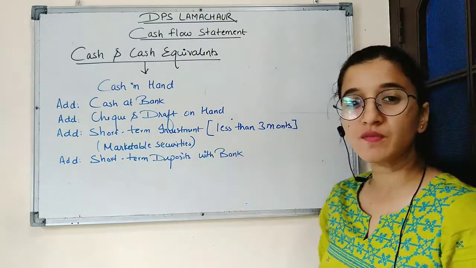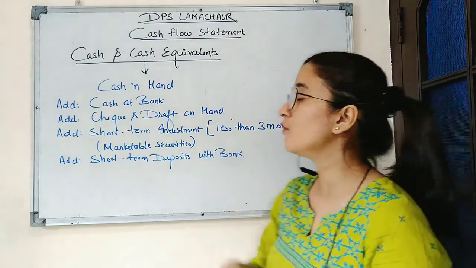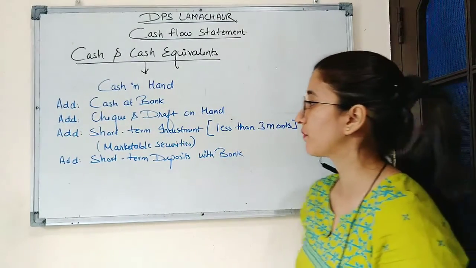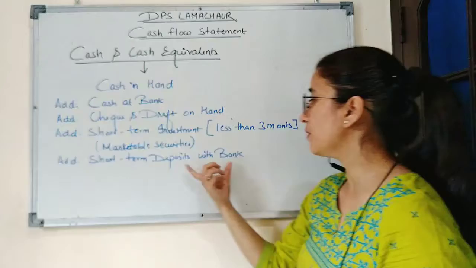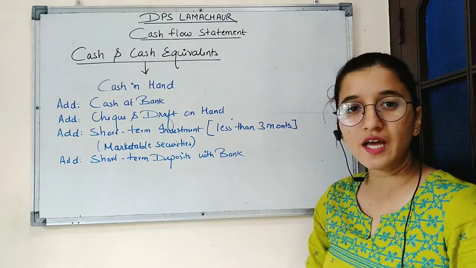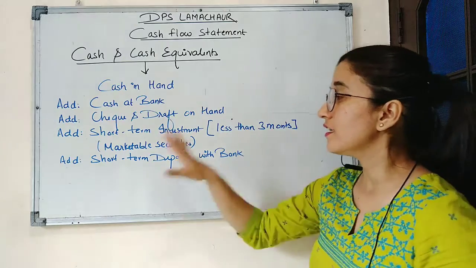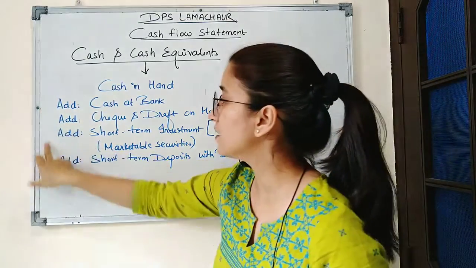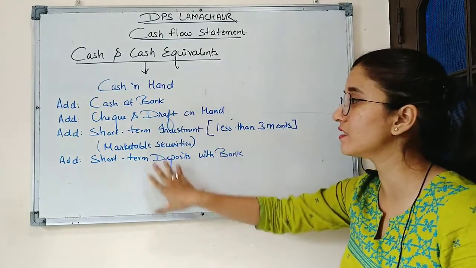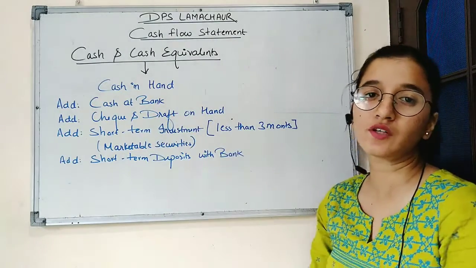So these are the investment which is done in the market from which the cash can be converted within a period of 3 months. And also short-term deposits with bank. So these items are included in cash and cash equivalence. It is important to note these items will not be included in current assets. These are considered as cash and cash equivalents.